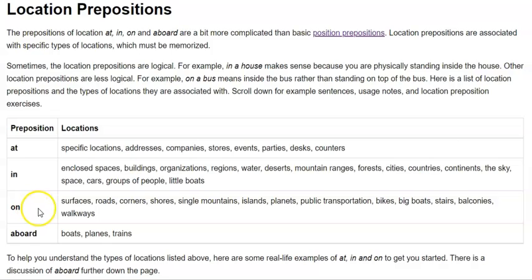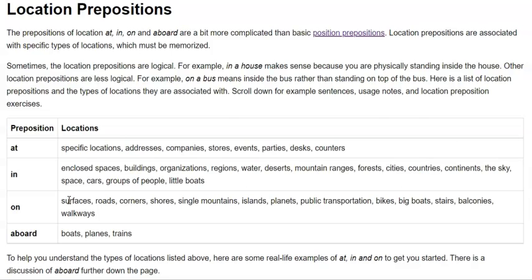On can be used for surfaces like a road, corner, shore, single mountain, island, planet, public transport, bikes, big boat, stairs, balcony. And the last one is aboard, which can be used with boats, planes, and trains. I boarded the train. I boarded the plane. Right. So these are the four location prepositions.